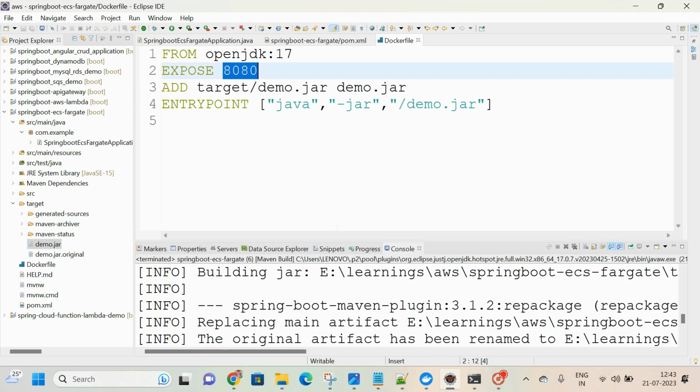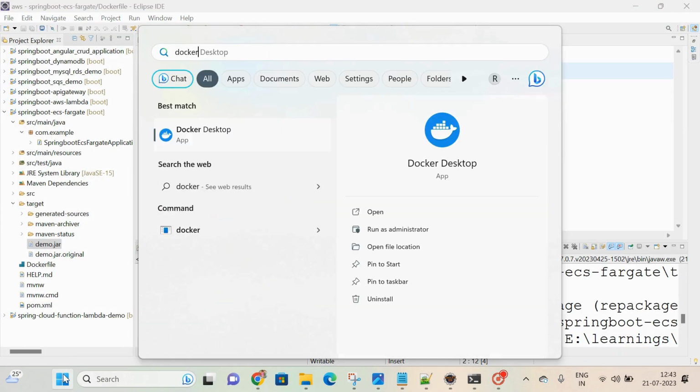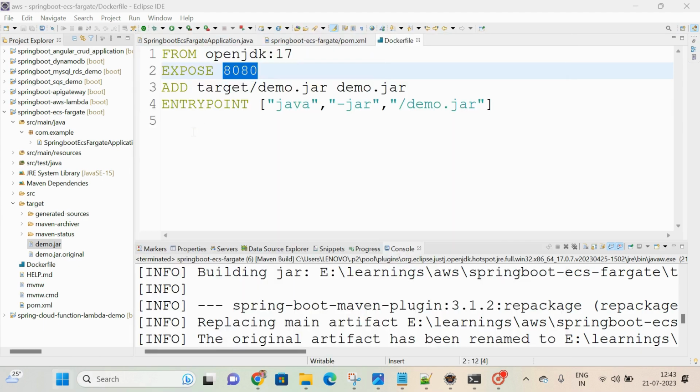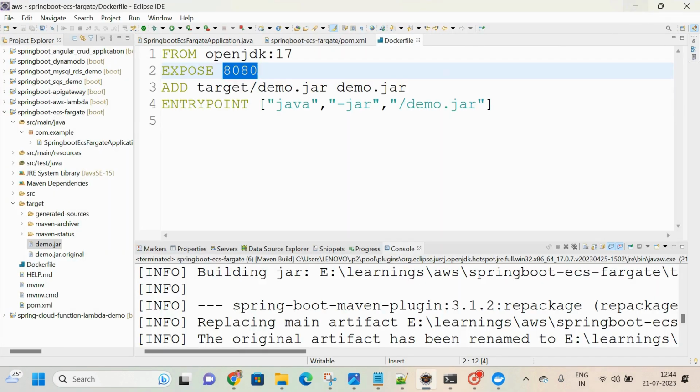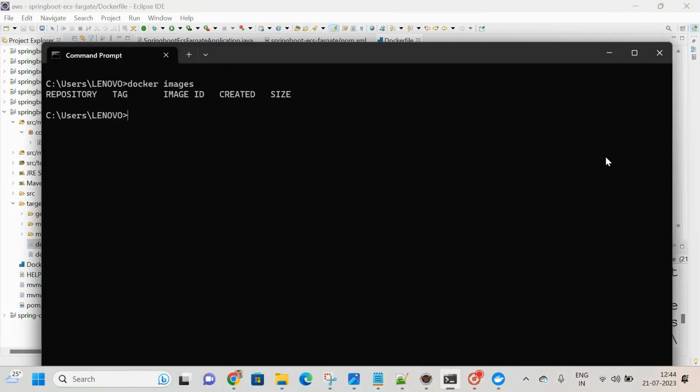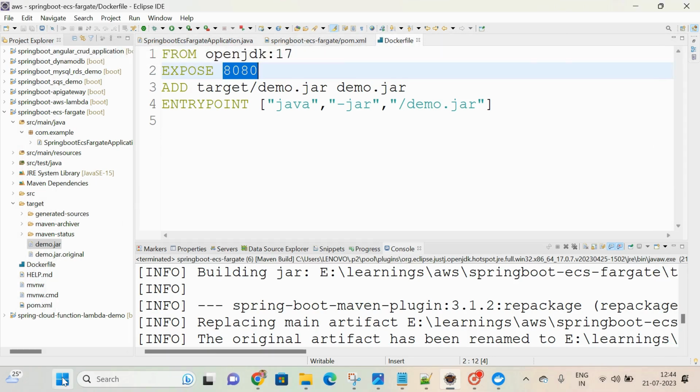That is the point. Now to run this in a Docker container, first open Docker Desktop. These are all the basic steps you have to follow. Without telling you those also I can show you, but you may not get it, that is why I am telling you. Open Docker Desktop and open the command prompt.